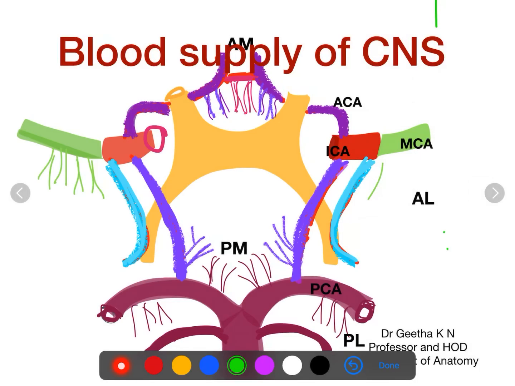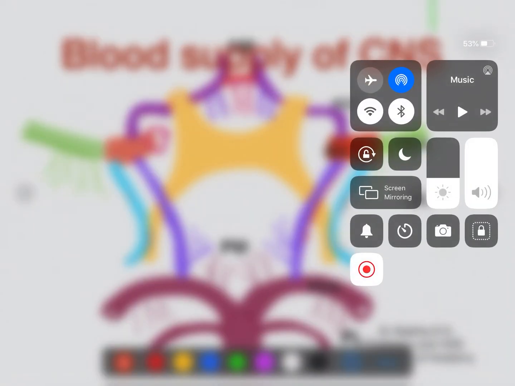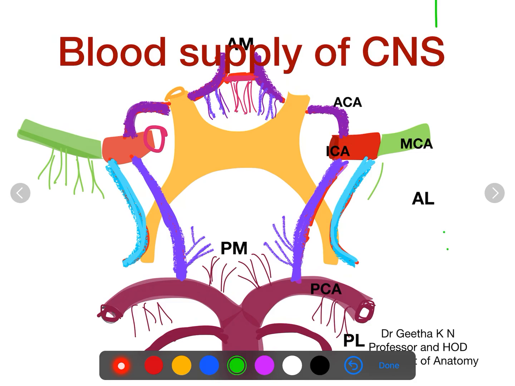We will be discussing the circle of Willis as well as the venous drainage of the brain. Now this circle of Willis, you are already familiar with. What is it? It is a polygonal arterial channel situated at the base of the brain around the interpeduncular fossa, and this is formed by a pair of internal carotid arteries and a pair of vertebral arteries.